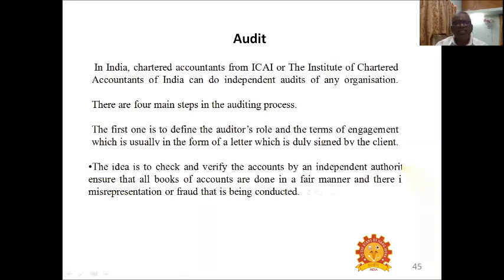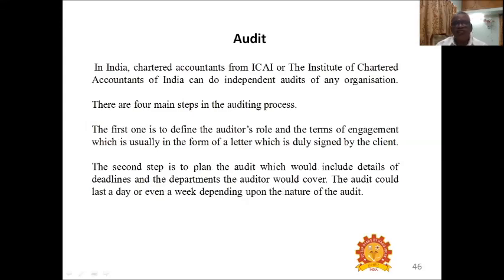While doing an audit, there are 4 main steps in the audit process. What are the 4 steps? The first one is to define the auditor's role and the terms of engagement, which is usually in the form of a letter, duly signed by the client.